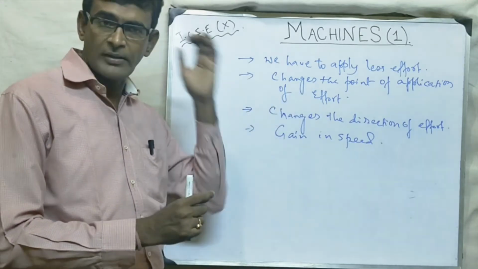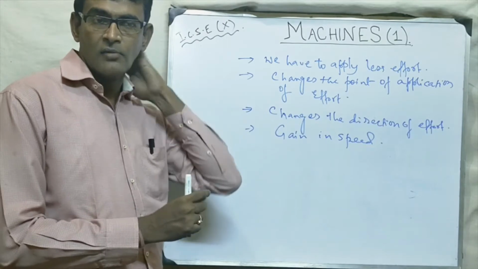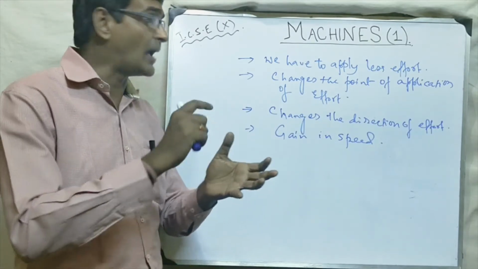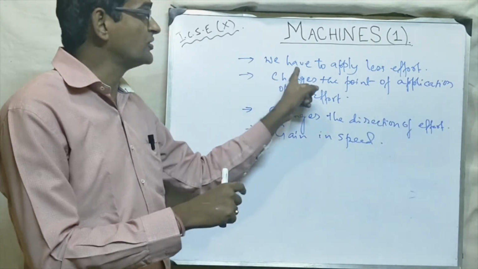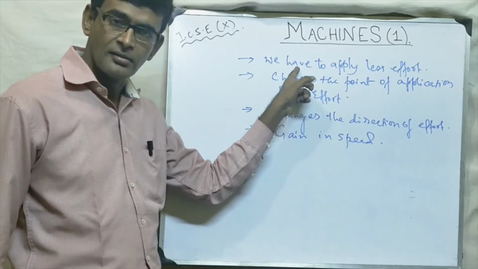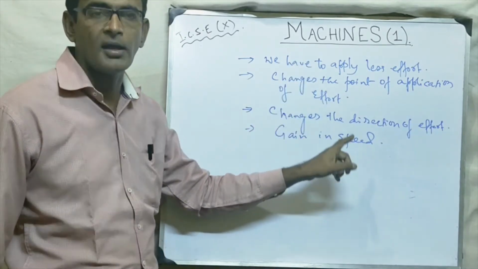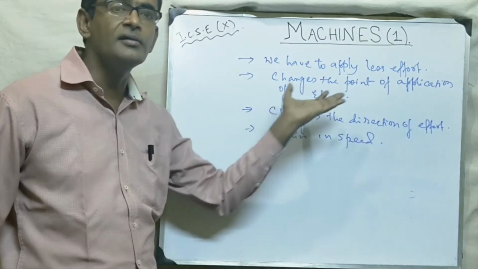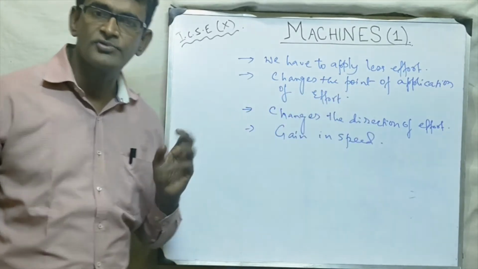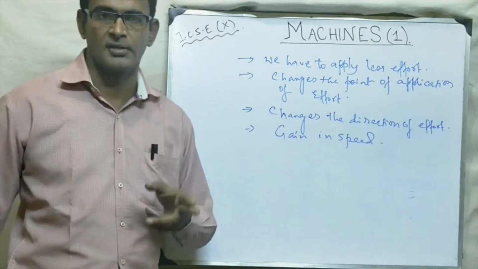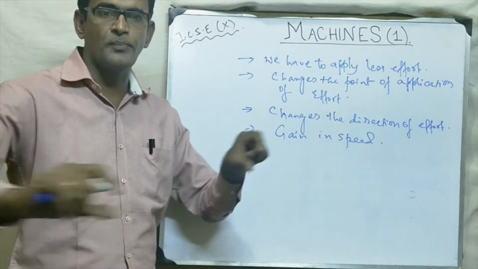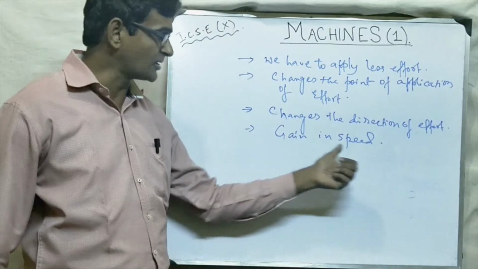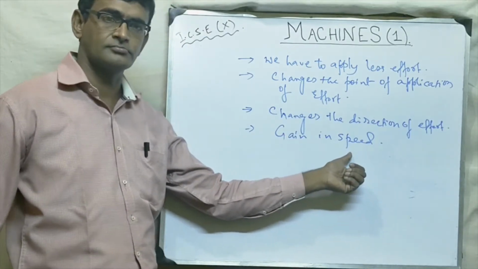Later, when we study mechanical advantage, we will see that there we have to give more effort, the opposite of this. But still we are using it. Why? Because that helps to gain in speed. ठीक है? उससे क्या होता है? स्पीड गेन होता है, जल्दी काम उस सीजर से, क्योंकि उसका जो ब्लेड है वो बड़ा है, तो इससे हेल्प करता है गेन इन स्पीड.